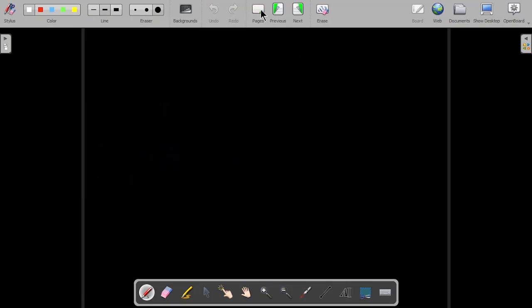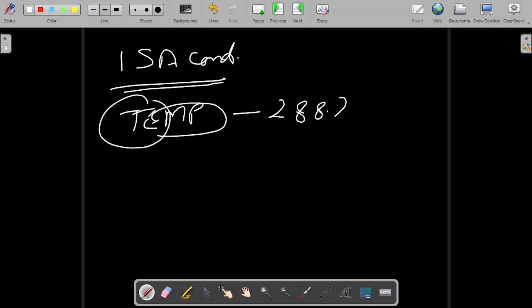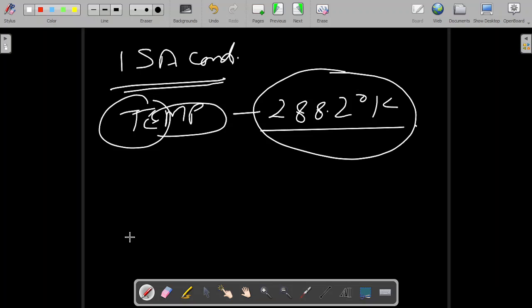First we'll discuss the temperature. You have definitely heard about the ISA condition. ISA is the International Standard Atmosphere. As per ISA condition, the temperature is 288.2 degrees Kelvin. This is the temperature at sea level.